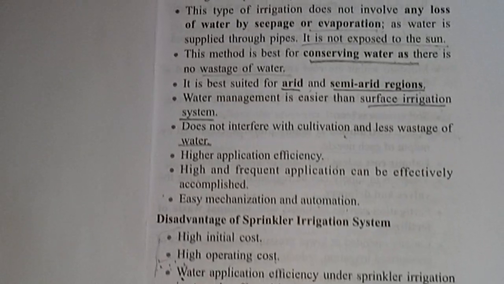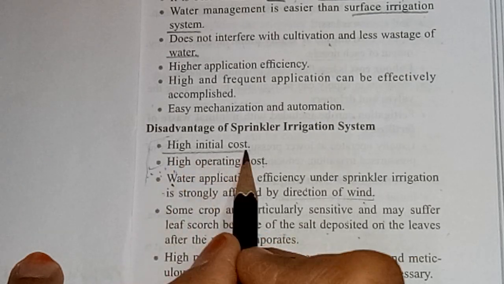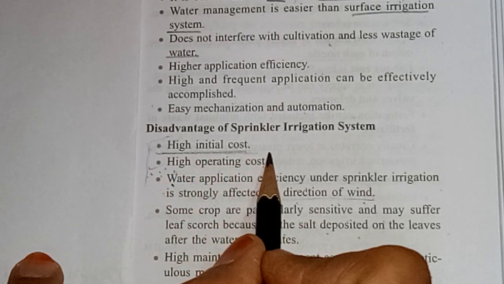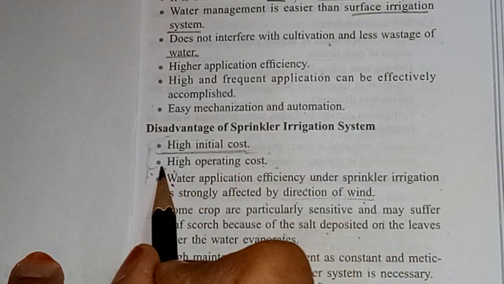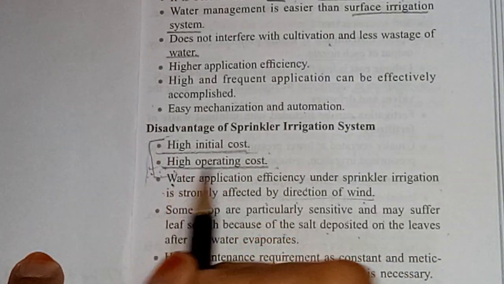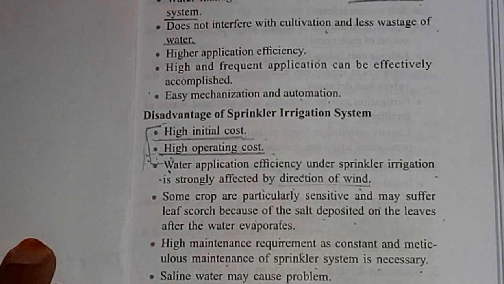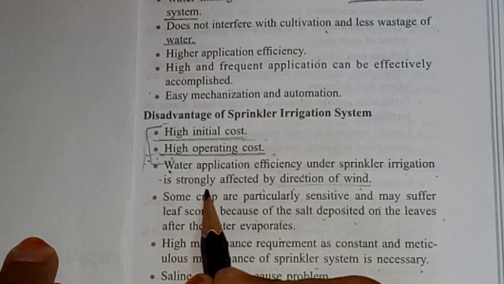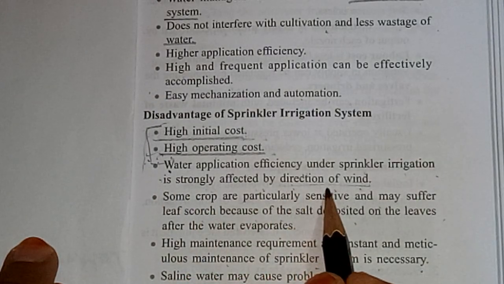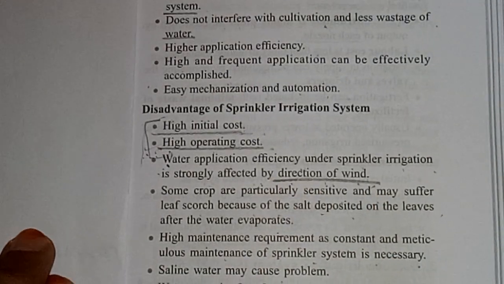Now come to disadvantage. High initial cost. Cost is very high for planting this type of sprinkler. High operation cost is there. For maintaining this sprinkler, it is very expensive. Water application efficiency under sprinkler irrigation is strongly affected by direction of wind. So direction of wind is affecting sprinkler irrigation.